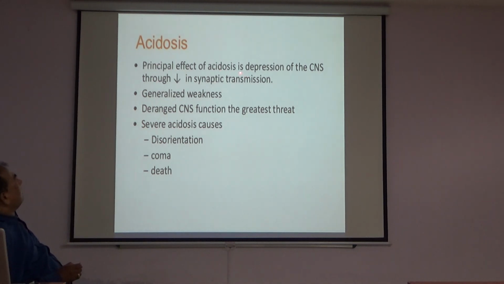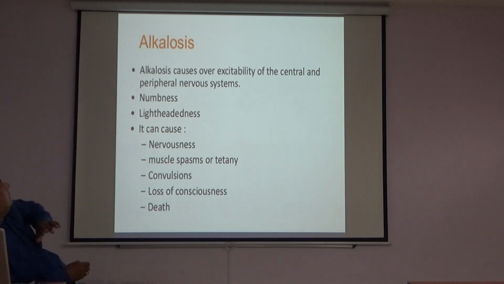Acidosis. The principal effect of acidosis is depression of the CNS through decrease in synaptic transmission, generalized weakness and deranged CNS function. The greatest threat is that severe acidosis causes disorientation, coma and death. That is the symptom of acidosis. Alkalosis causes overexcitation of the central and peripheral nervous system: numbness, lightheadedness, nervousness, muscle spasm or tetany, convulsion, loss of consciousness and death.